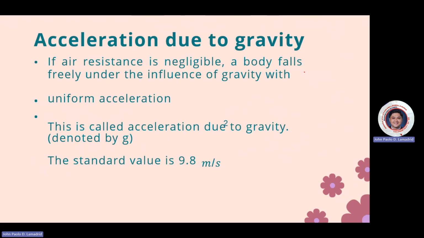Acceleration due to gravity: if air resistance is negligible, a body falls freely under the influence of gravity with uniform acceleration. This is called acceleration due to gravity, denoted by g. The standard value is 9.8 meters per second squared. So meters per second squared, that's the acceleration due to gravity.